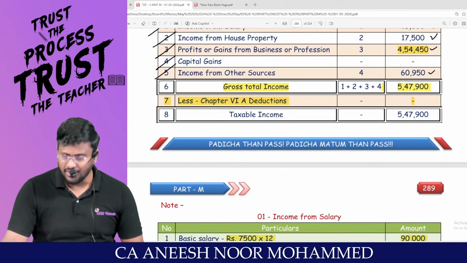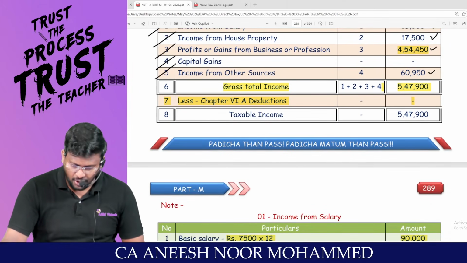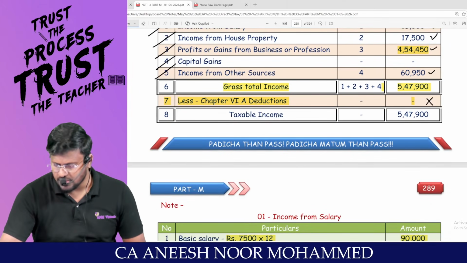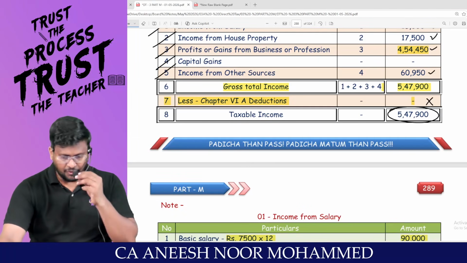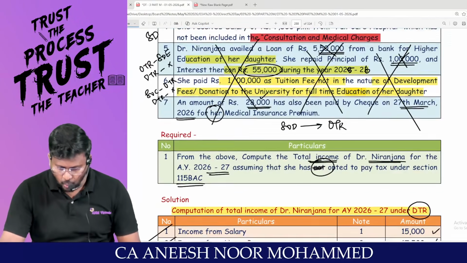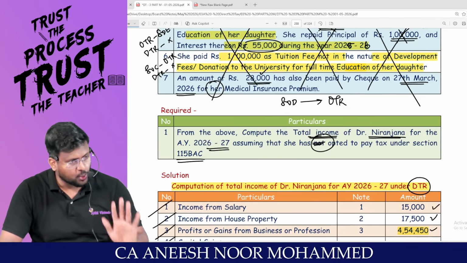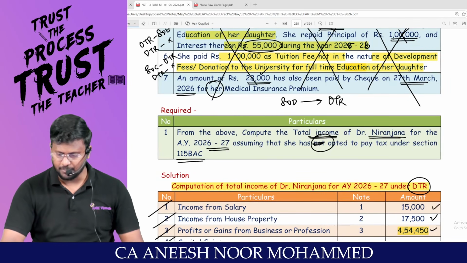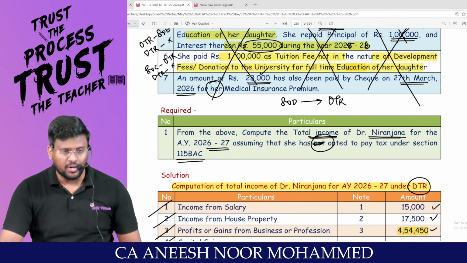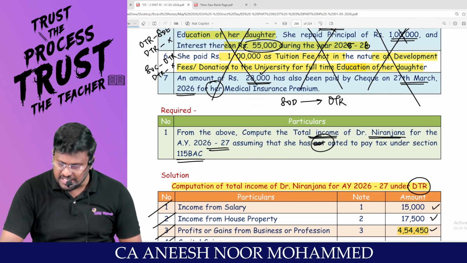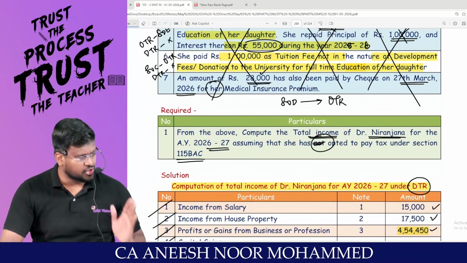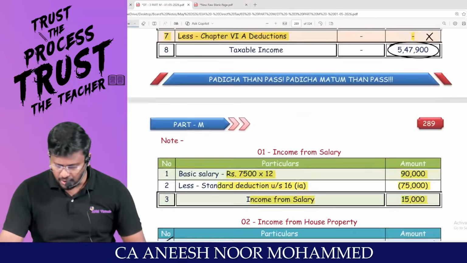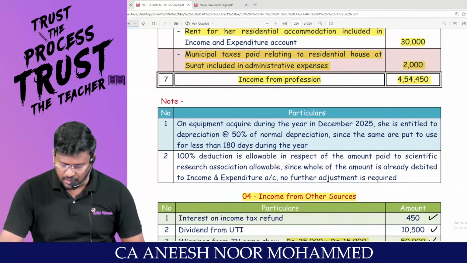Since she is traveling through the default tax regime, my dear lovable students, this won't be allowed as a deduction. The taxable income is 5,47,900. What they want from the above is to compute the total income. We calculated the total income of daughter Niranjana for assessment year 26-27, assuming she has opted to pay tax under 115BAC. That means she is going through the default tax regime. That's it with regard to the answer.